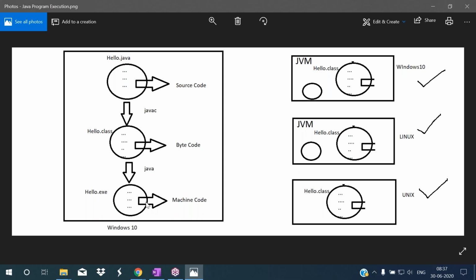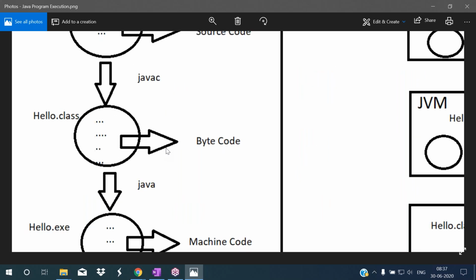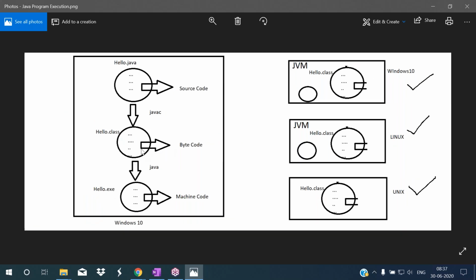In platform dependent programming languages, when we compile directly, a machine code file, an exe file, will be created. Whereas in platform independent programming languages, when we compile, one intermediate file will be created. That file has bytecode. To run this bytecode, one software is required, that is JVM. Only JVM can understand this code. So JVM translates bytecode to the machine code according to the operating system and microprocessor in that machine.